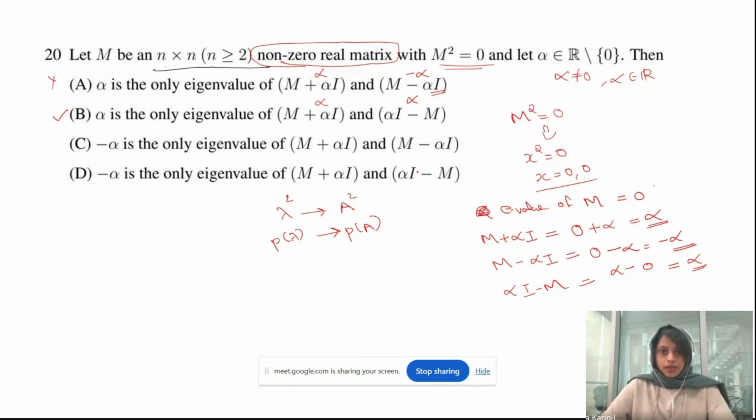Now we don't need to find any eigenvalues further, because here the option says M plus alpha I has eigenvalue minus alpha. No, it's wrong, because alpha is the eigenvalue here. So the only correct option is option B, right? So this is the only possible option. Now let's see.